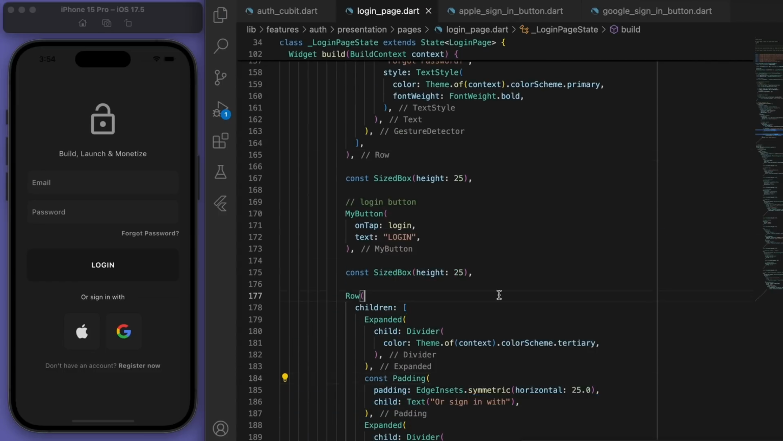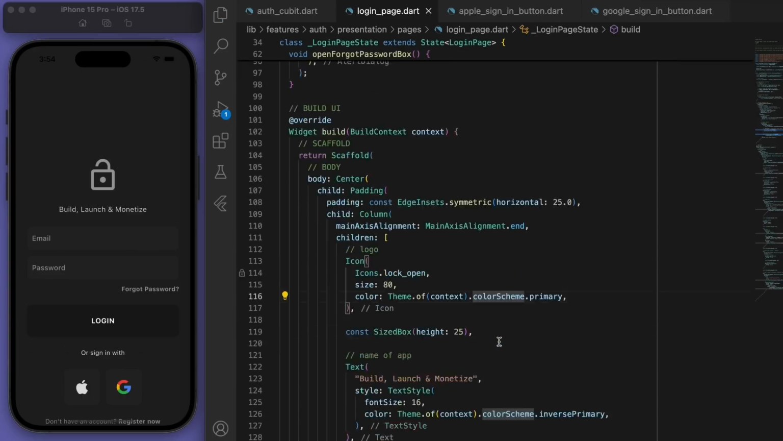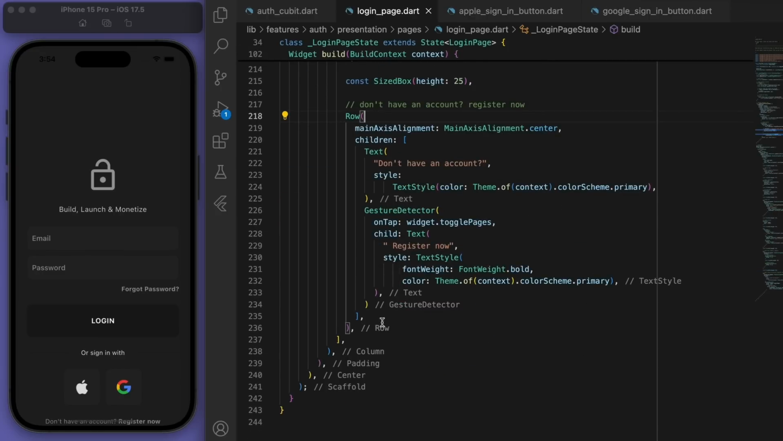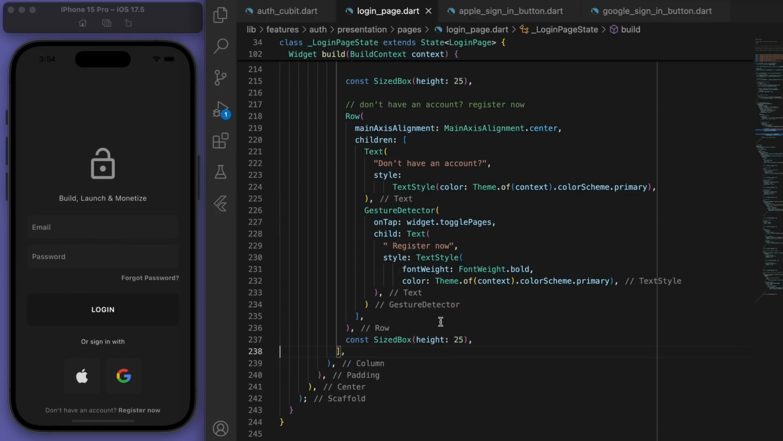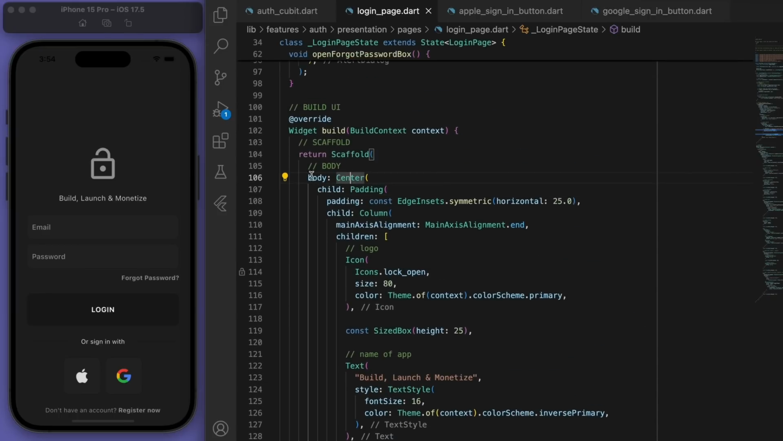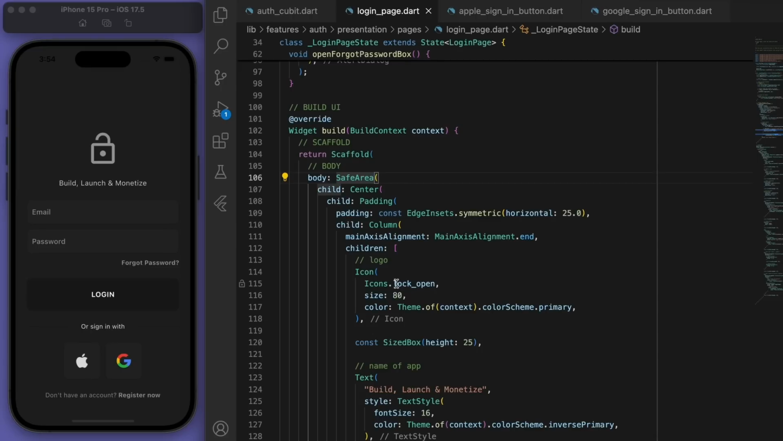Okay, and I'm just going to change the axis alignment to the end and try to make this a little fine-tuned to look a little better. One useful thing you can do is wrap everything in a safe area widget. It helps avoid parts of the screen, like the notch area and stuff like that. So that's kind of helpful. Now I think everything's good.